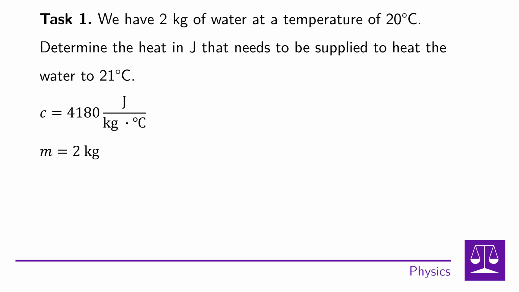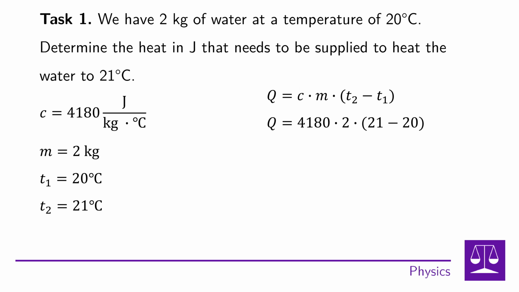Next, we know the mass M, which is 2 kilograms. The original temperature T1, from which we heat, is 20 degrees Celsius. Next, we know the end temperature T2, which is 21 degrees Celsius. This lists all the physical quantities we need to calculate heat. So the formula for calculating heat is Q is equal to C times M times the parenthesis of T2 minus T1, end of the parentheses.